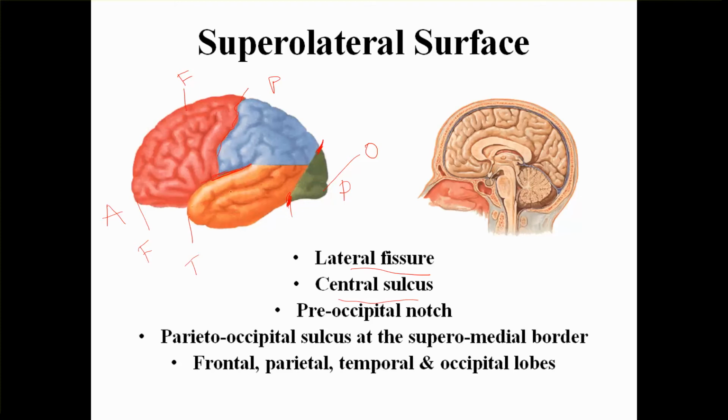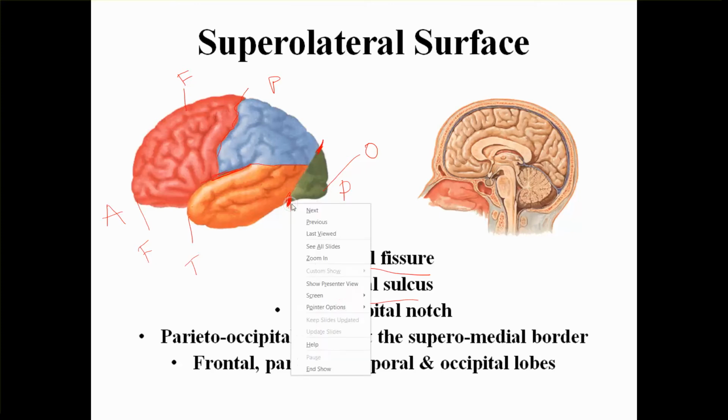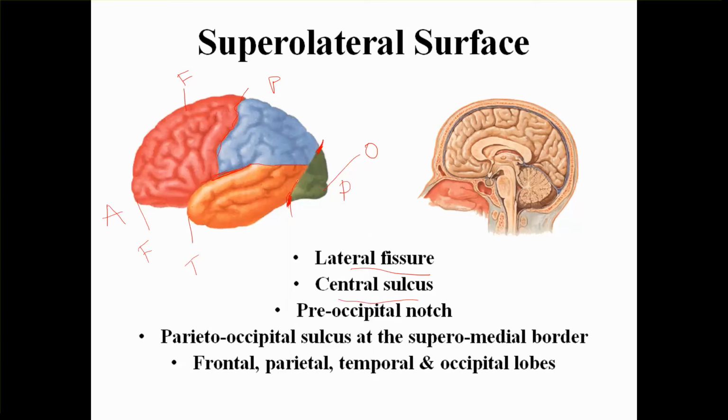Now the lateral fissure, if you draw an imaginary line going behind, and also you connect a line between the pre-occipital notch and the parieto-occipital sulcus, then the lateral fissure, if you continue it backwards, will divide the temporal lobe and the parietal lobe from the occipital lobe. So this is how we divide them into 4 lobes.